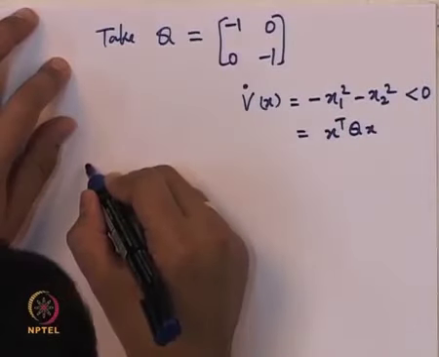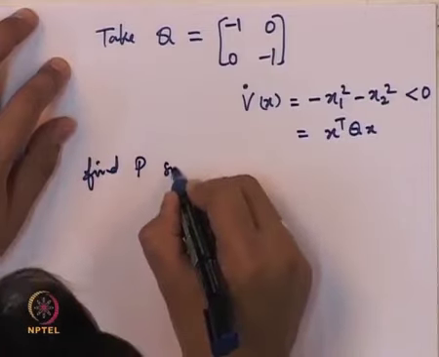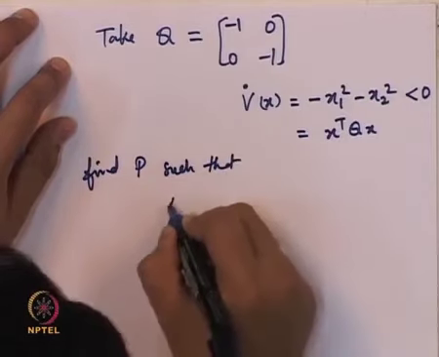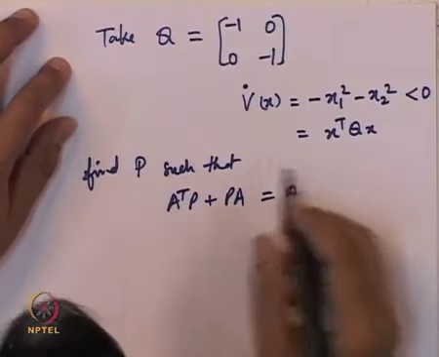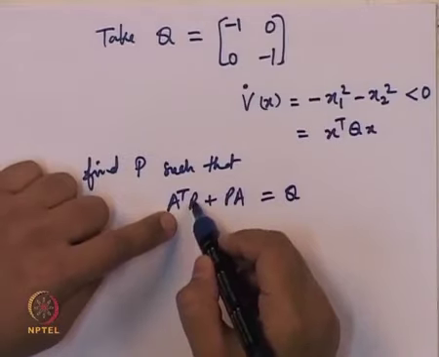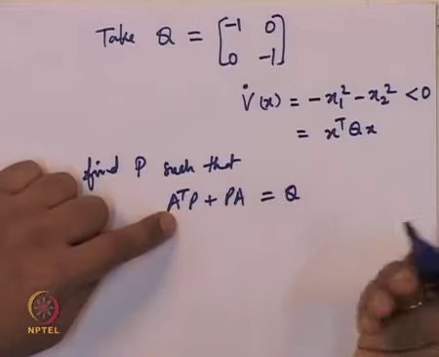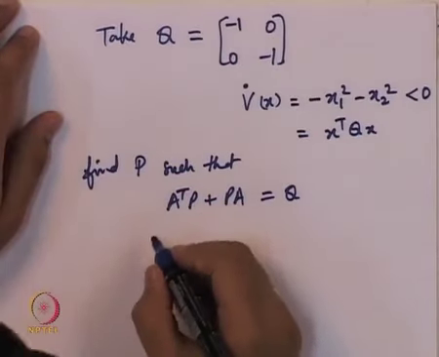So for this particular Q, we will now look for a P such that A transpose P plus PA is equal to this Q. Because that particular A is Hurwitz, the P that we will obtain from this equation will turn out to be a positive definite matrix. This is the equation that we will solve now.